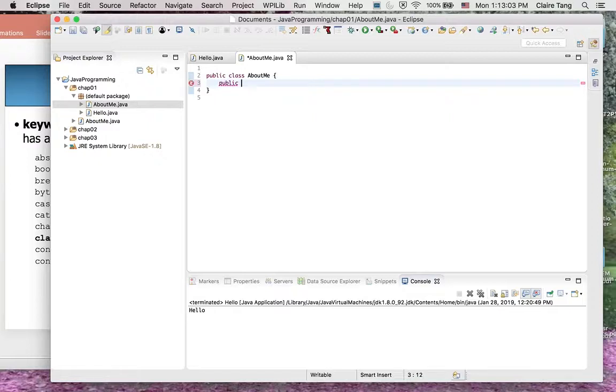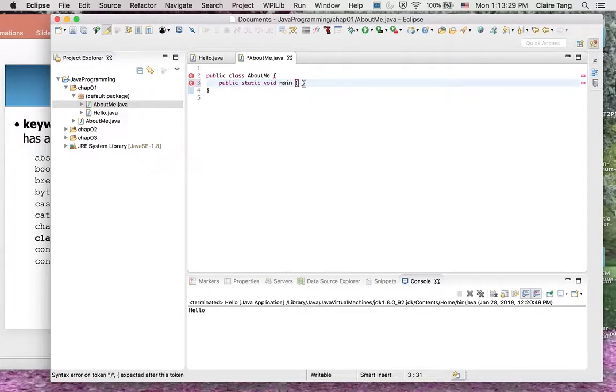Right now we're only learning how to write one method, which is main. The main method is static. That's a keyword, meaning you only have one copy. And void means this main method returns nothing.